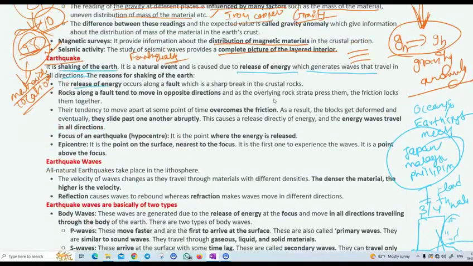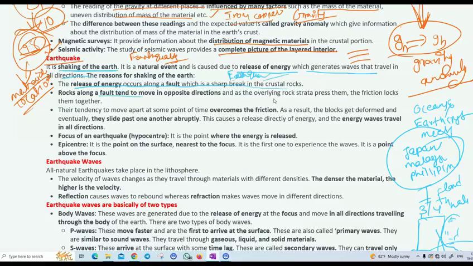The release of energy occurs along a fault line with a sharp break in the crustal rocks, as I explained a few minutes back. Because of the energy releasing at the fault line or the focus point, there is the formation of an earthquake.